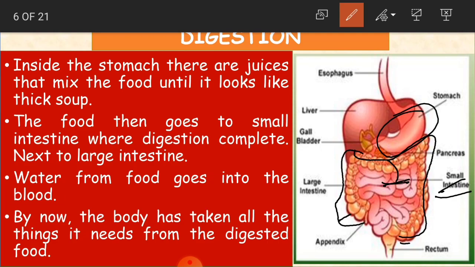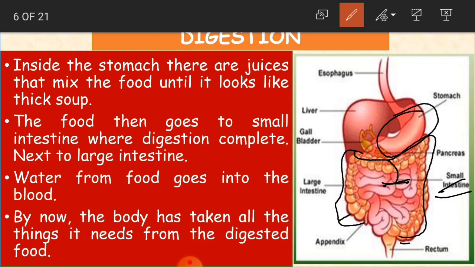And by the end of this process, what happens? The body will take all the things, whatever nutrients are there in our food, carbohydrates, all the good nutrients, and they will be absorbed by the body. Now it is left over with the waste. By now the body has taken all the things it needs from the digested food, because digestion is completed and all the nutrients are absorbed.